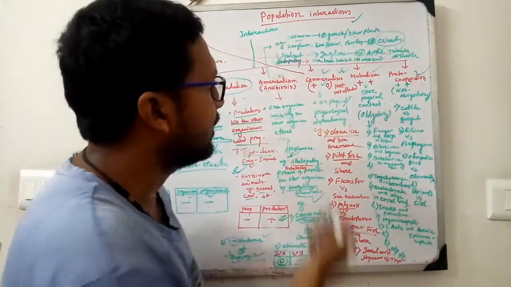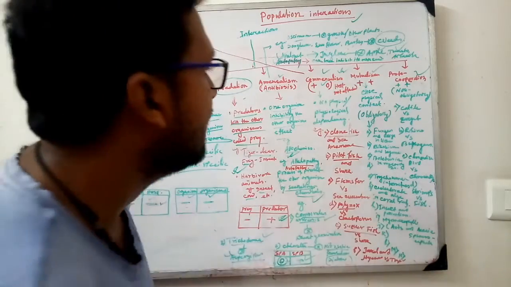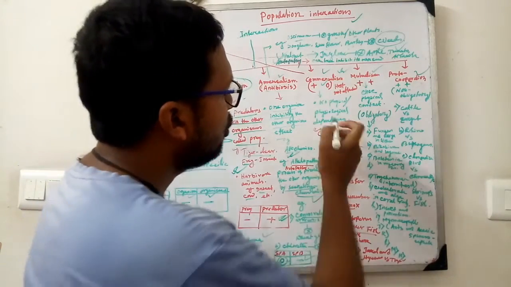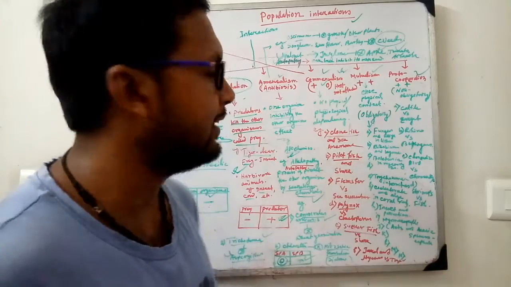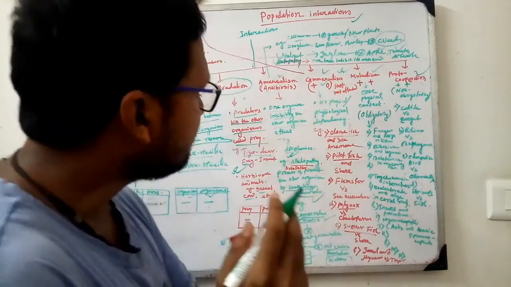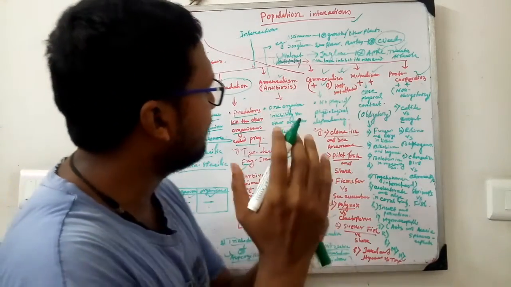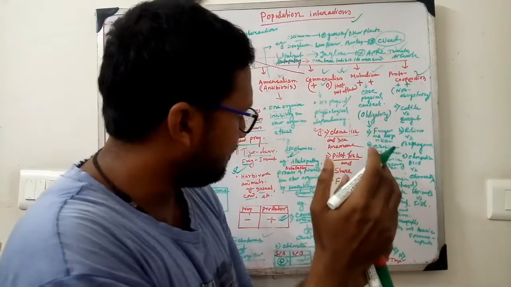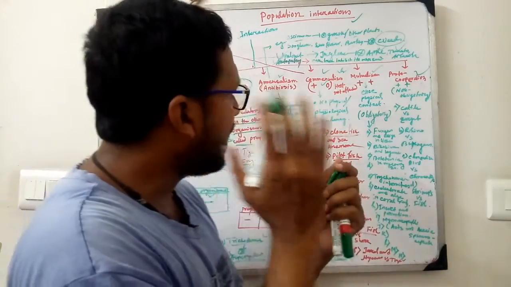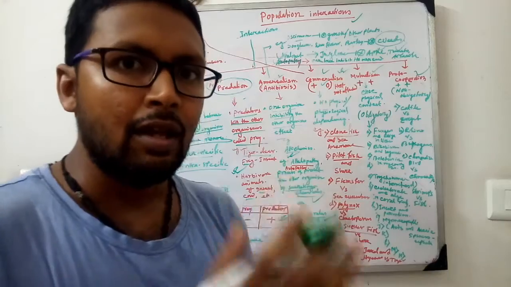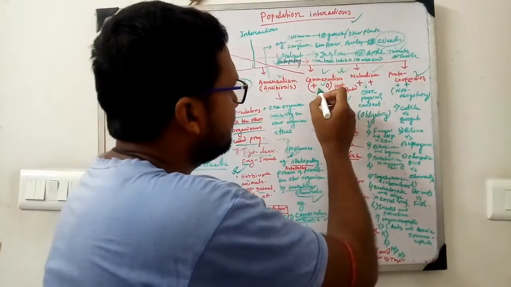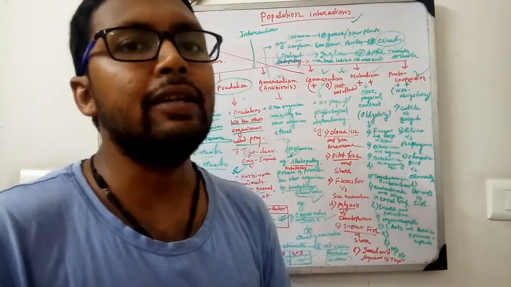But in commensalism, one is benefited and another is indifferent. There is no physical or physiological dependency here. In commensalism, one organism is benefited, but the other is indifferent.